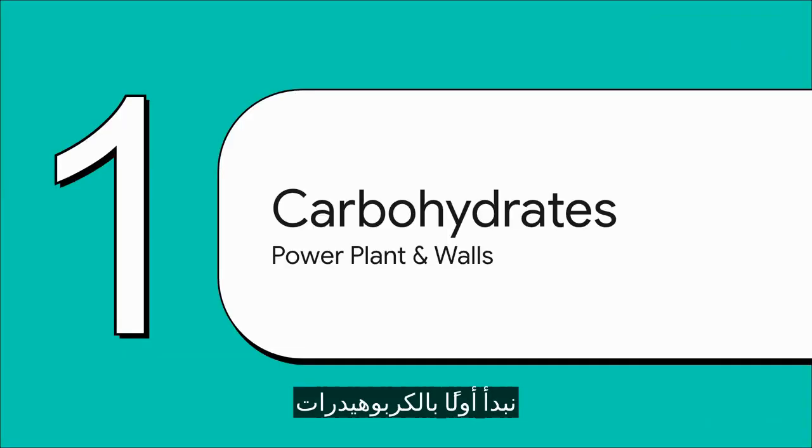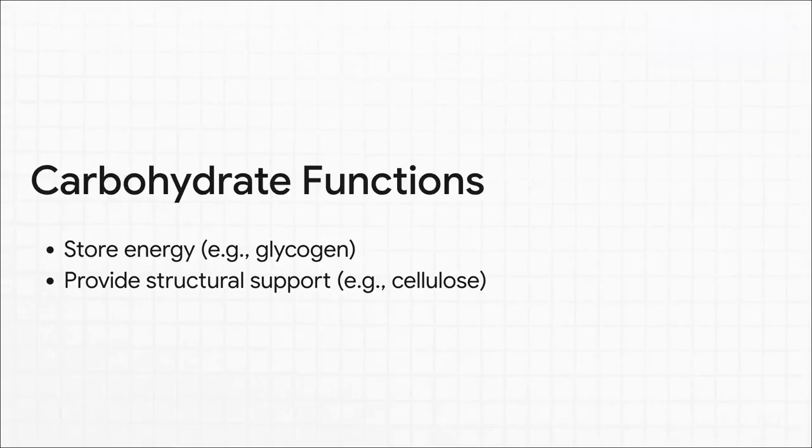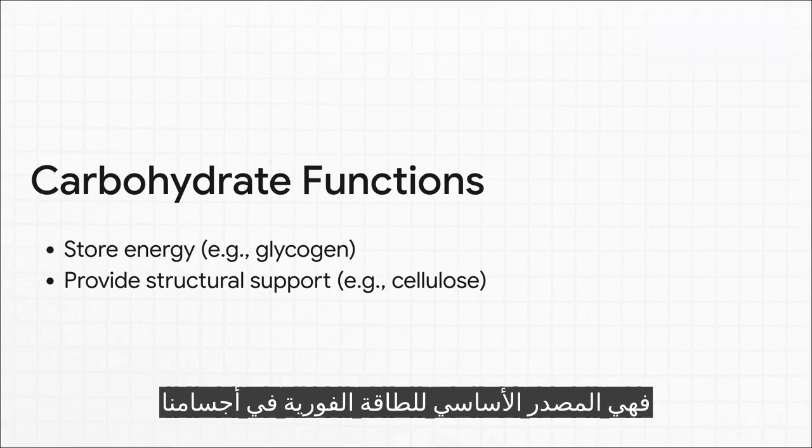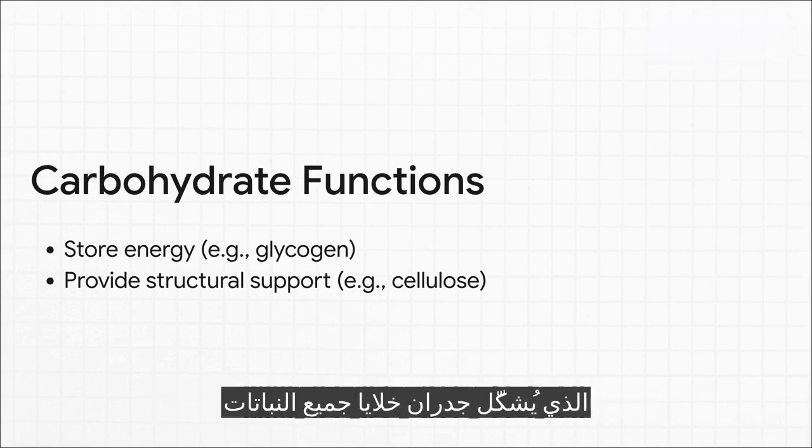First up, we've got carbohydrates. A good way to think about these is as both the fast-acting power plants for our cells and the sturdy walls that give them structure. Yeah, carbohydrates are all about that dual function. They act as our body's go-to source for quick energy, which we store as glycogen in our muscles and liver, but they also provide structural support, like the tough cellulose that makes up the cell walls of every single plant.